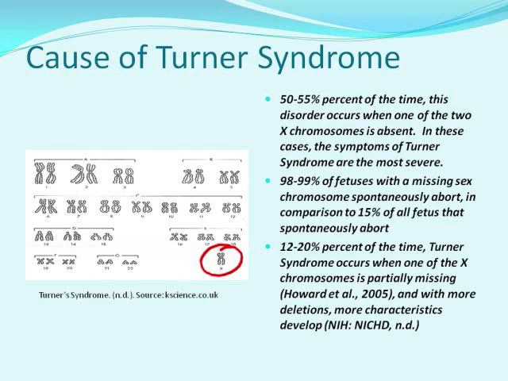It's important to note that 98 to 99% of fetuses that have a missing sex chromosome spontaneously abort, which is in comparison to 15% of all fetuses that spontaneously abort. The second cause of Turner syndrome occurs 12 to 20% of the time, which is when one of the X chromosomes is partially missing. When more deletions occur, the more characteristics of Turner syndrome develop.